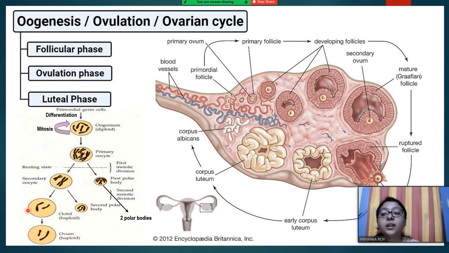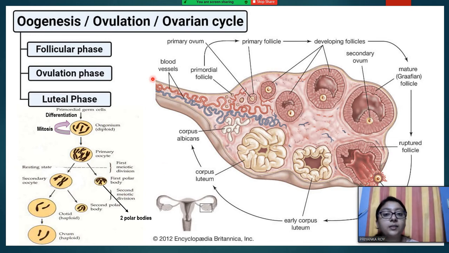Secondary oocyte forms another larger cell and another smaller cell, which is known as the second polar body. This larger cell is known as the ootid, which is definitely haploid. In the secondary oocyte, these haploid cells are being formed from here to here, and you can see that this ootid is getting converted into an ovum. So there are a few changes by which the ootid gets converted into an ovum.